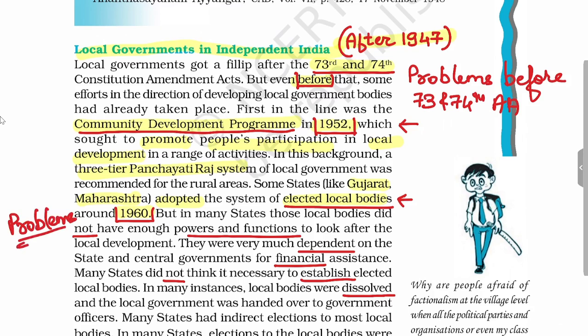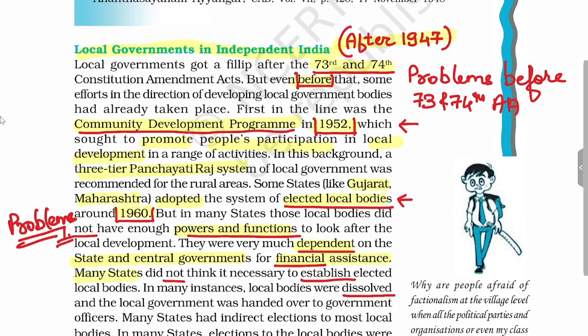These problems are: first, they were created but they were not endowed with enough powers and functions. From the perspective of finance, they didn't have own independent sources of revenue, so they were always dependent on the state and central government for the financial assistance.